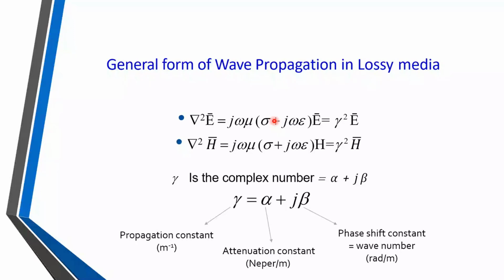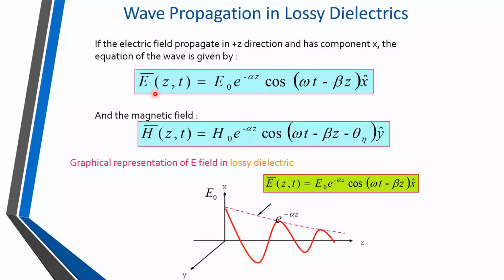So the solution of that previous equation is E bar (z, t) equals E naught e raised to minus alpha z cos of (omega t minus beta z) ax cap. When the wave is traveling in the z direction, here you should indicate minus beta z. If the wave is traveling in the negative z direction, then here it should be positive beta z. As alpha is there, attenuation is there, and it is indicated by e raised to minus alpha z. So this is the solution for the electric field equation.